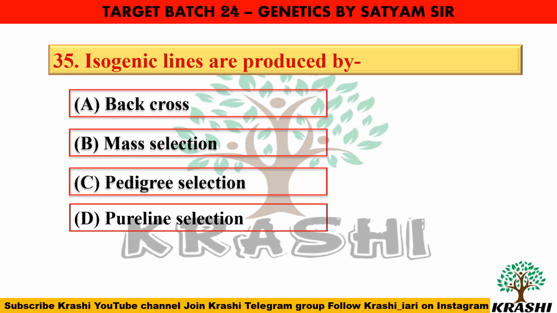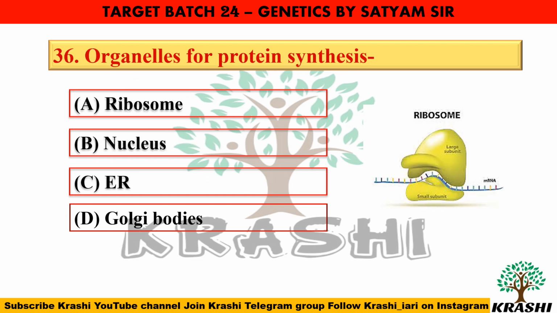Question number 35. Isogenic lines are produced by back crosses. Question number 36. Organelles for protein synthesis is called ribosome, which synthesizes the proteins.